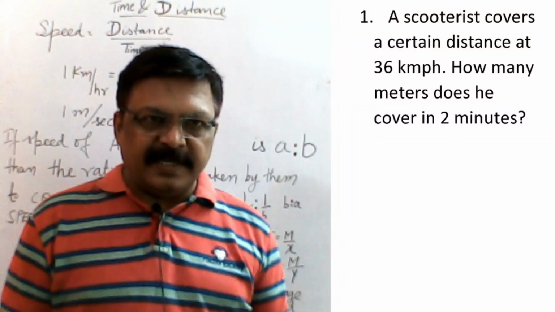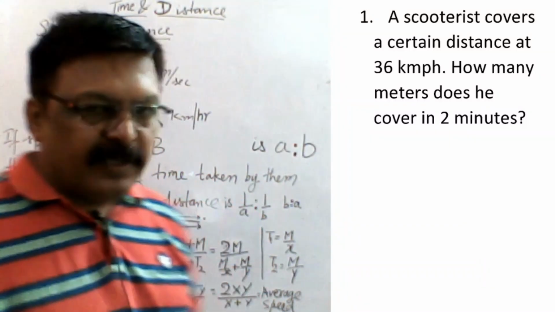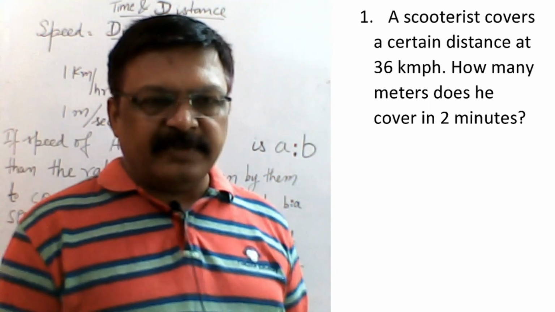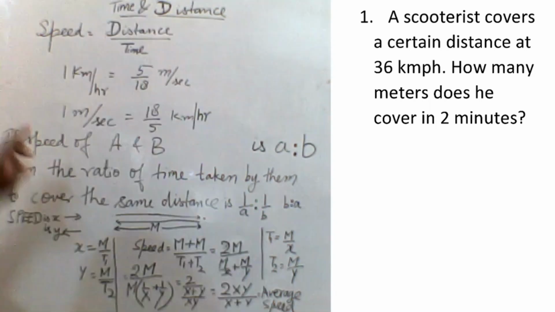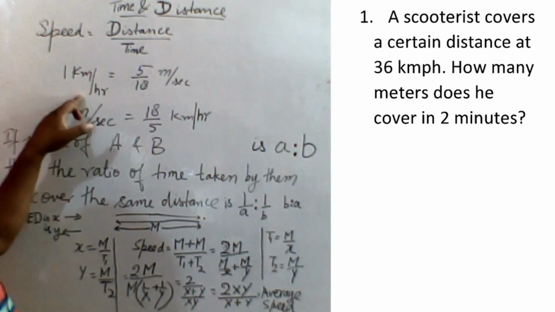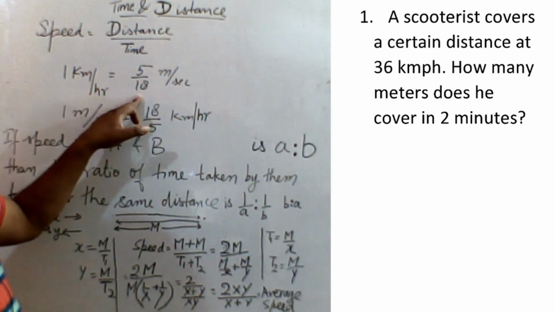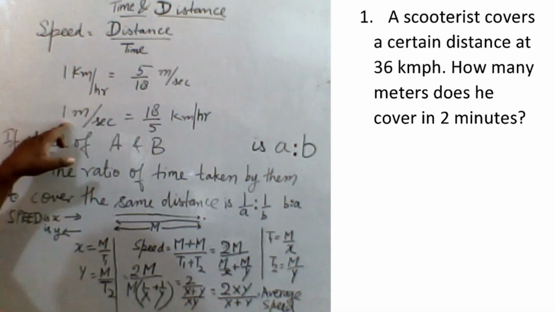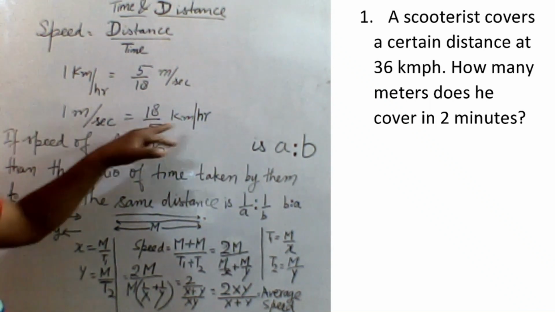Today the class is on time and distance. First I will tell you about the formulas, and there are around 29-30 questions in two sets. So let us start. Speed is equal to distance by time. To convert 1 kilometer per hour into meter per second, you have to multiply by 5 by 18. And to convert 1 meter per second into kilometer per hour, multiply by 18 by 5.